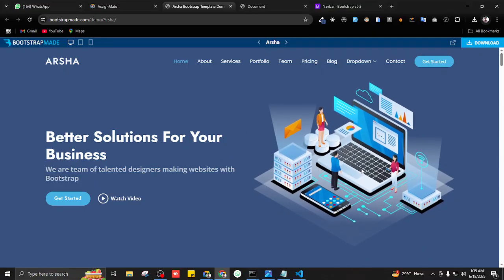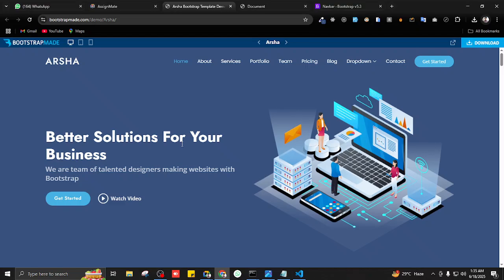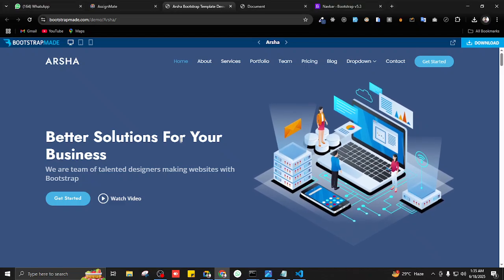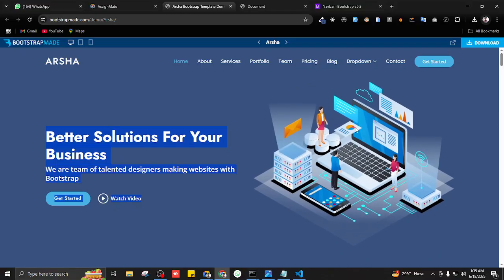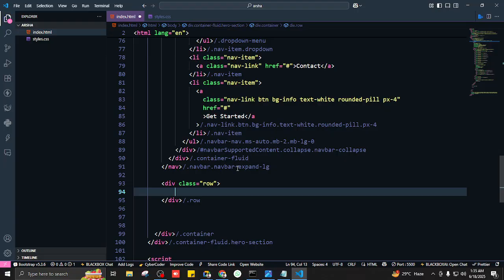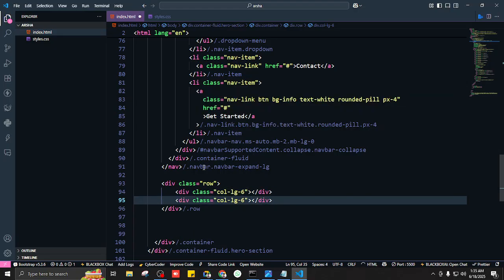They're taking equal space, so this one is taking 6, this one is also taking 6. So what would I write to make it take 6 columns? Very good, col-lg-6. This one is for the first one, this is for the second one.